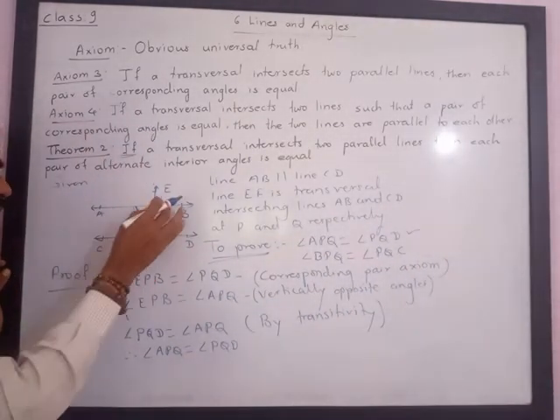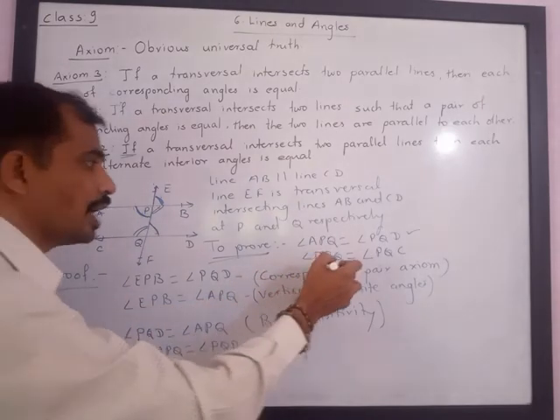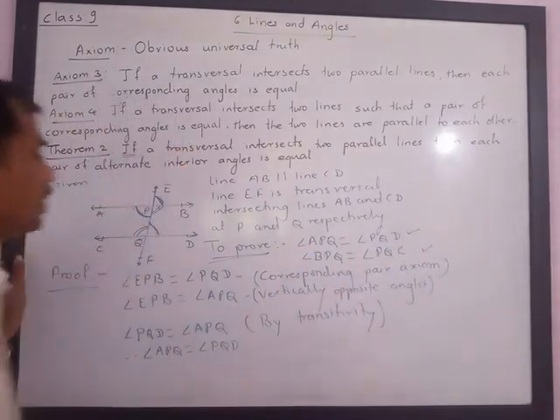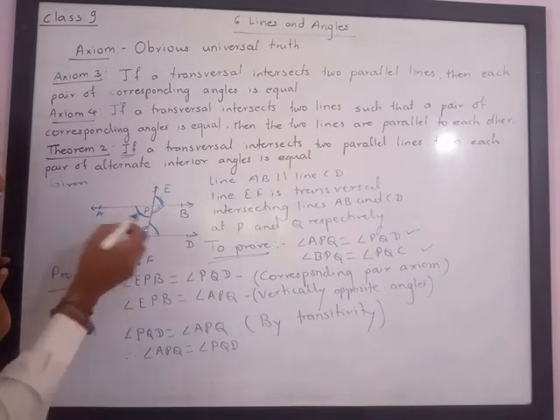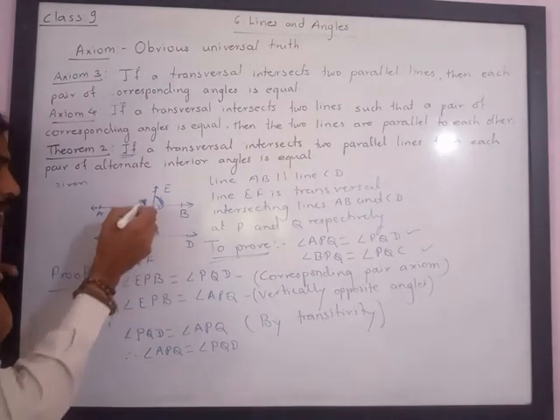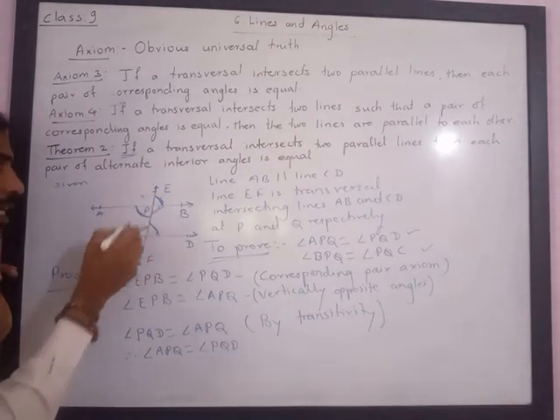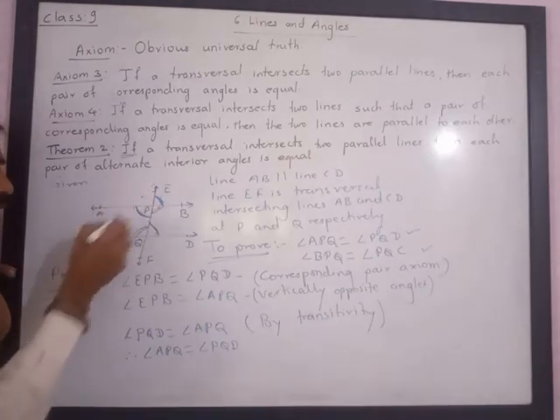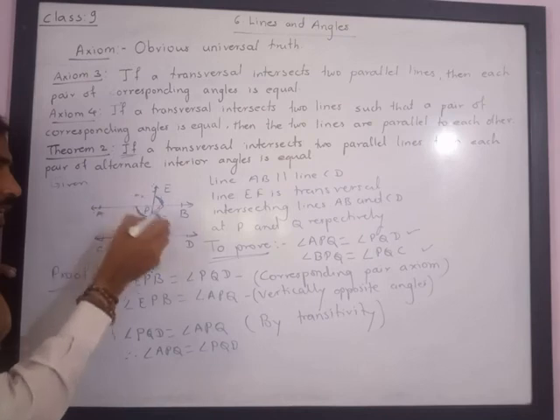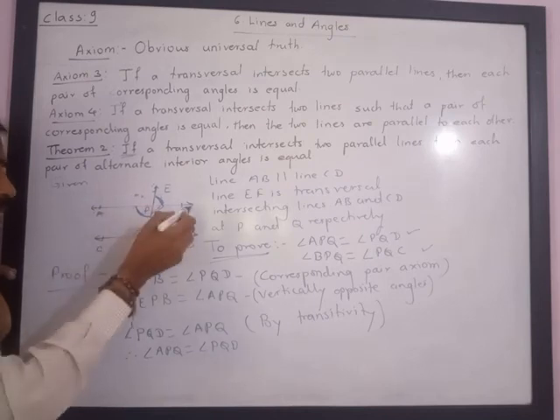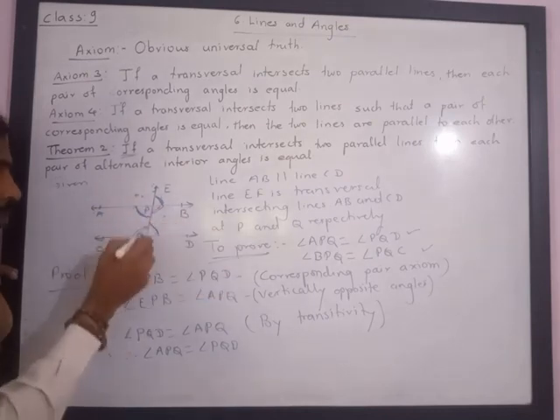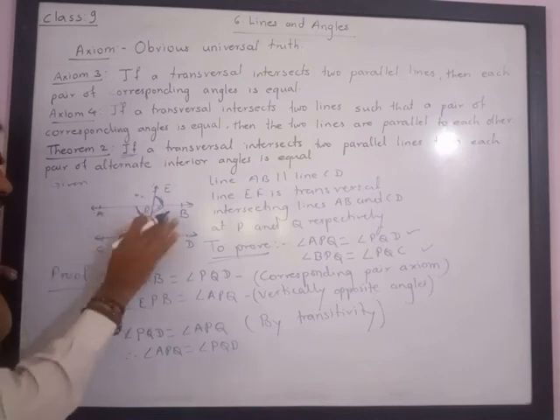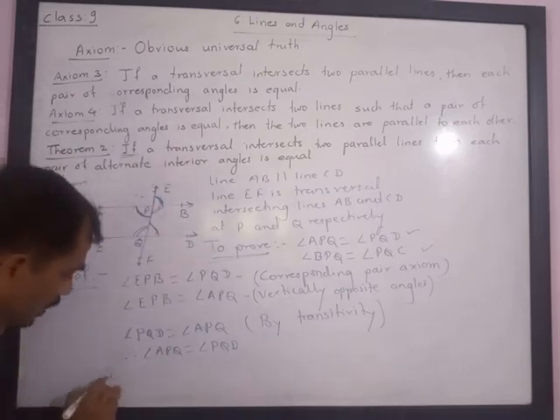Similarly, we can prove the other also. Similarly, it can be proved that BPQ is equal to PQC. Reason is again the corresponding pair axiom, that is EPA is equal to PQC, and again vertically opposite angles. So again you will get BPQ is equal to PQC.